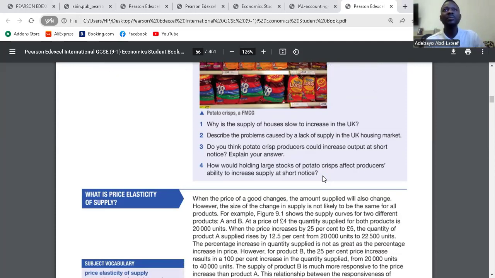Question 3. Do you think potato crisps producers could increase output at short notice? Explain your answer. I said there's no reason why crisps producers could not increase the supply of crisps, because the resources needed, such as potatoes and cooking oil, should be available. So they can increase the supply at very short notice. What they need is potato and oil. Yes, so it's clear.